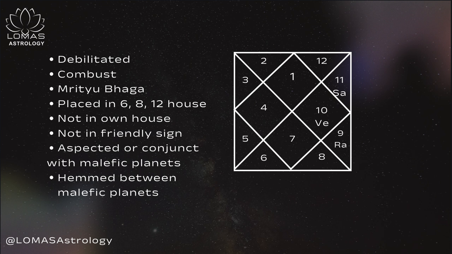Now if a particular planet is hemmed between two malefic planets, then that is not considered good for that planet. So in the given example, if you see, though Venus is in a friendly sign in the 10th house, it is hemmed between two malefics, Saturn and Rahu. So this position is not at all good for Venus, and Venus won't be able to give good result because of this combination. Venus is considered weak here. Not only Venus, even the 10th house is considered weak here.